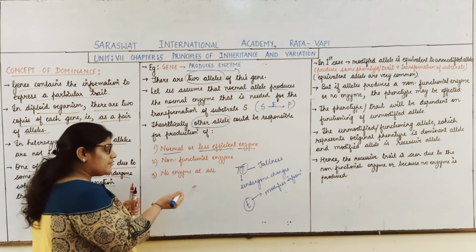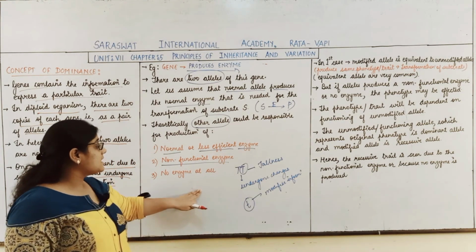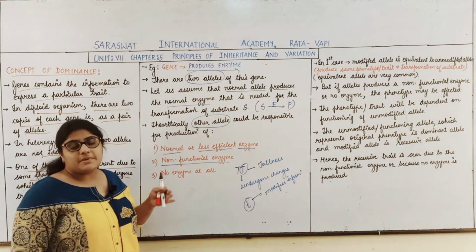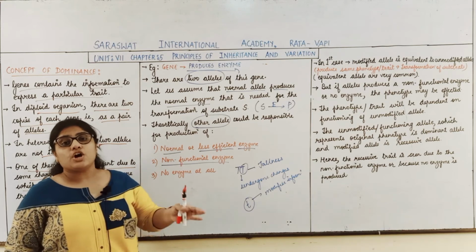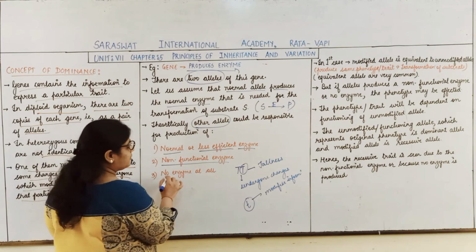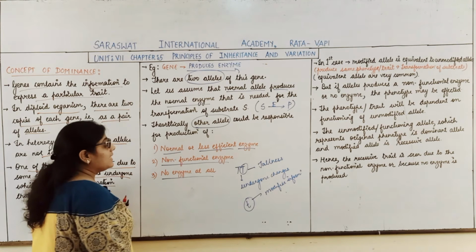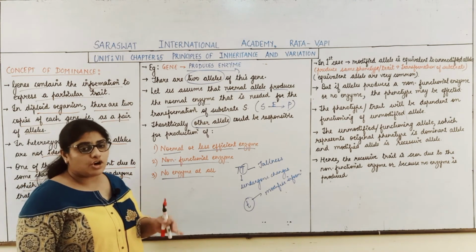Or it will produce a non-functional enzyme, and as it is non-functional, the substrate cannot be transformed into the product. And the last possibility is that the other allele will not produce the enzyme at all.